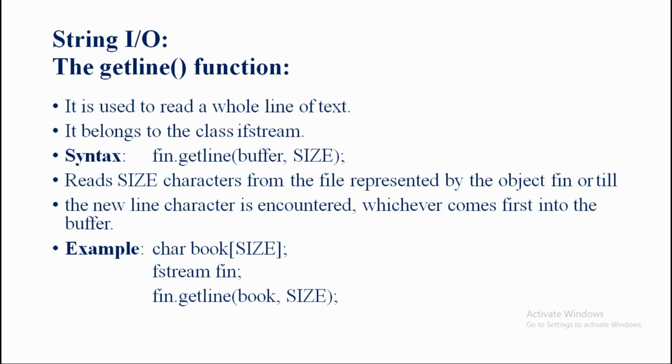Before going to take such a syntax, I am going to explain it by using an example. But before using any example for our getline function here, let's see some information about our size, getline and the fin. So it reads size characters. We know that size means the number of characters, the group of characters here we are going to input, not just a single character.